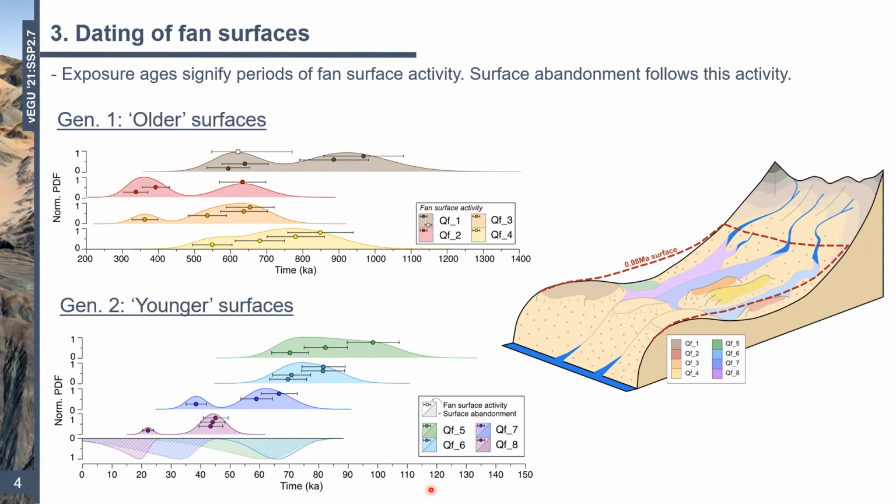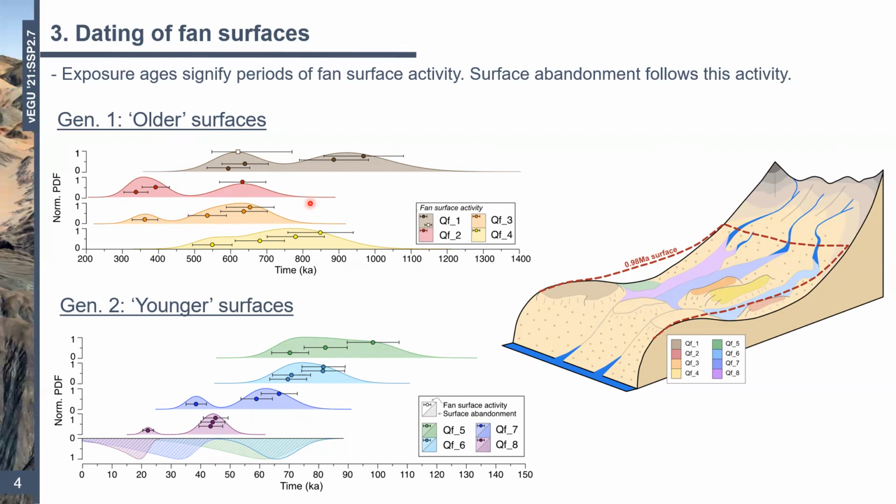We have the older surfaces, generation 1, at the top of this slide, and I've got here the PDFs and the initial individual boulder ages too. They extend from about 900,000 years ago right the way through to about 300,000, so it's a long time. The majority of the ages sit between that 800 to 500K window.